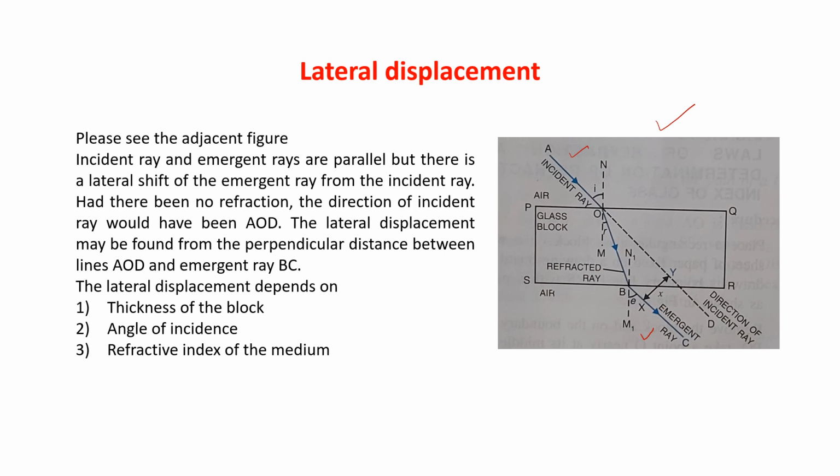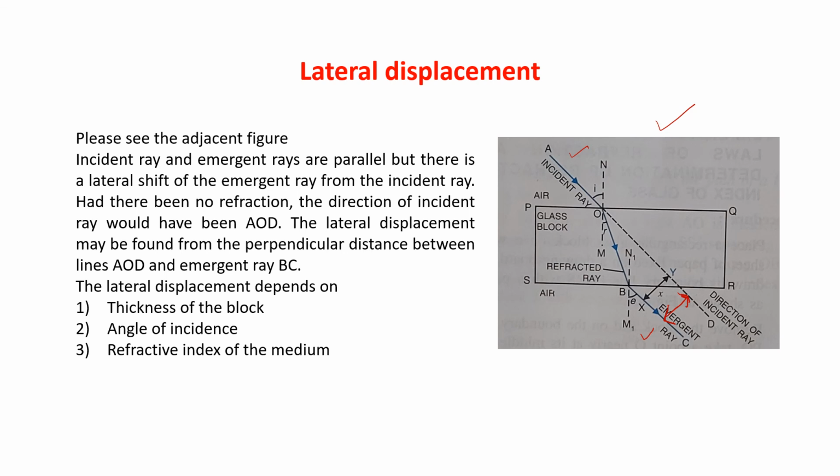The lateral displacement may be found from the perpendicular distance between the line AOD and BC. How much is the shift? That distance between the line AOD and BC is known as lateral displacement.